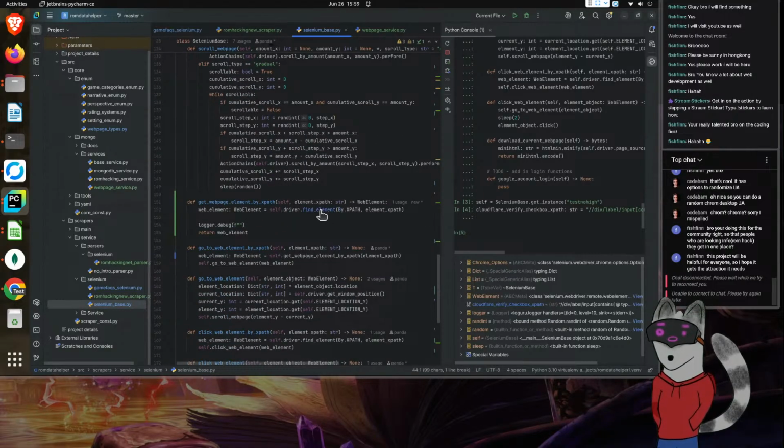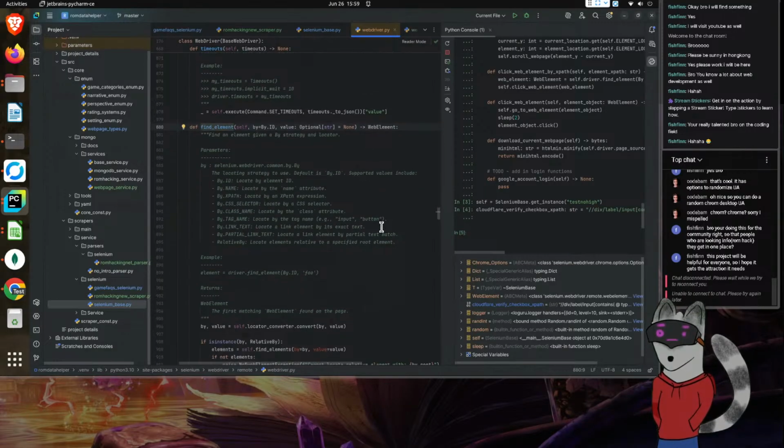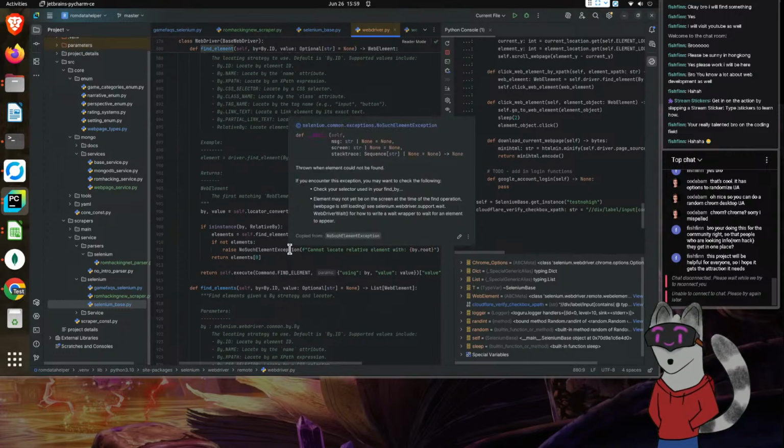Find elements. You return a web element. It doesn't say optional. So does that mean that there is an error? Yes, it will throw an error. So the NoSuchElementException exists. I think we can then raise that. So what we probably can do is just pass the error forward. That way we won't have to worry too much about it.